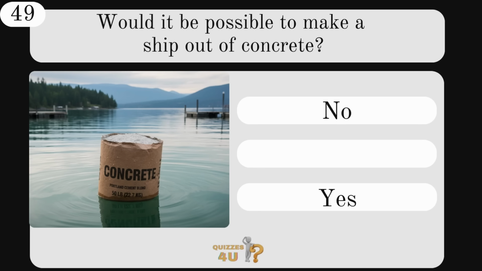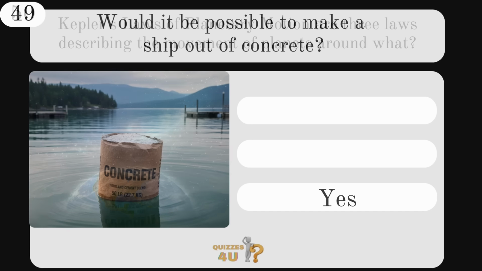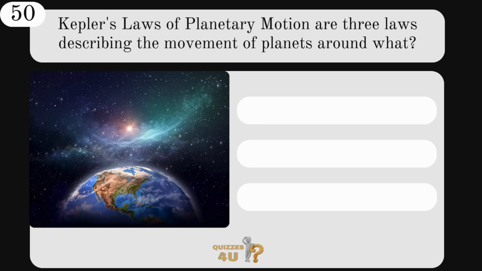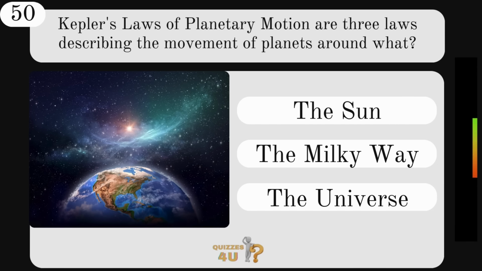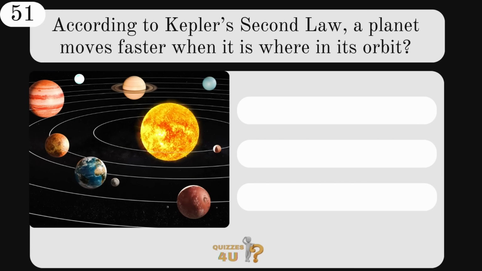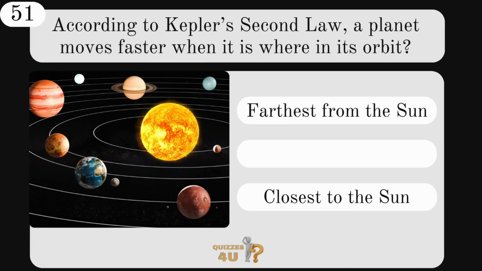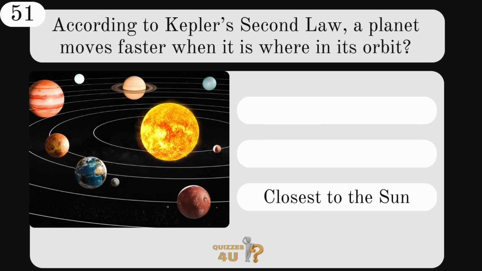Would it be possible to make a ship out of concrete? No or yes? The answer, yes, and it was done in World War II. Kepler's laws of planetary motion are three laws describing the movement of planets around what? The Sun, the Milky Way, or the universe? The answer, the Sun. According to Kepler's second law, a planet moves faster when it's where in its orbit? Farthest from the Sun or closest to the Sun? It's faster when it's closest to the Sun.